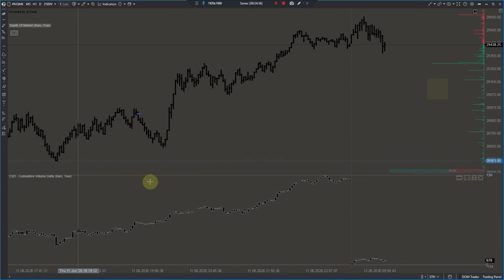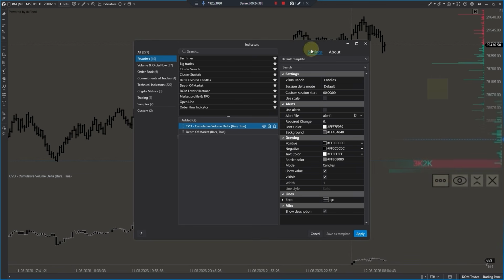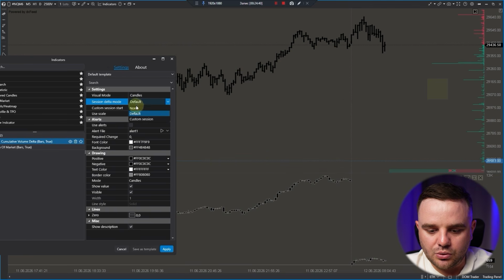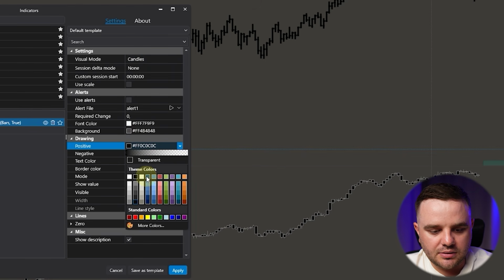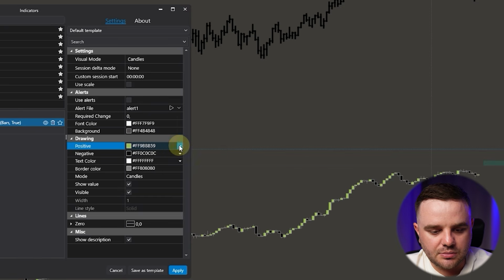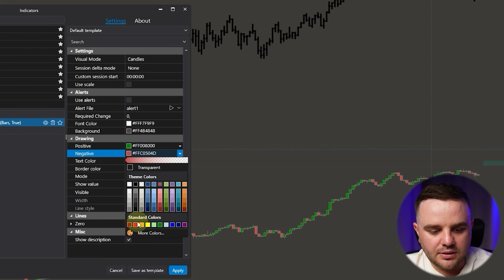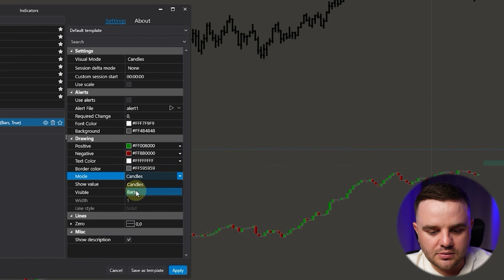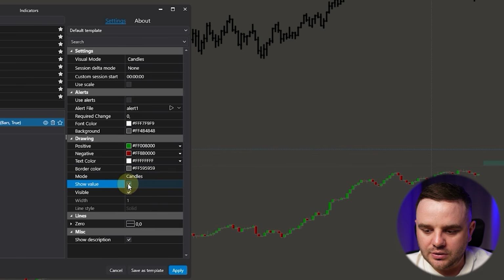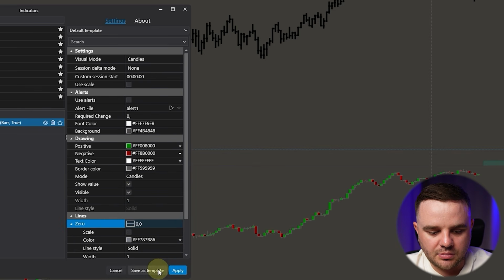What you can do with that cumulative delta, let's go to settings. You can see candles, session mode. I don't do any session mode. Custom scale, alerts. I don't use alerts. Positive delta, for example, let's make it mega green. Negative delta, dark red. Border colors, mode, candles, bars. You also, as you can see, can analyze it differently. Show value, visible, show description, like settings, actually basic.